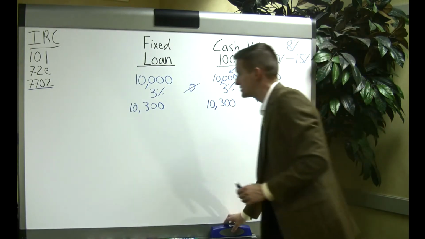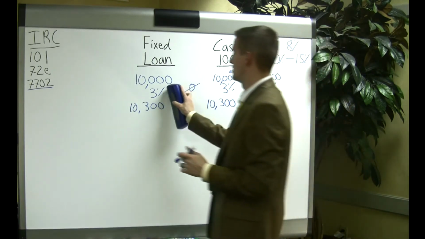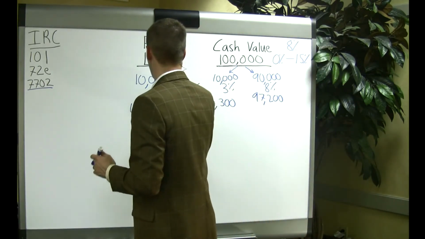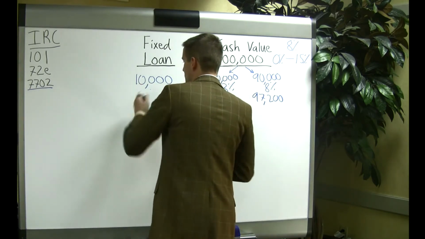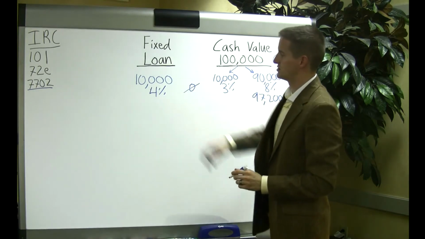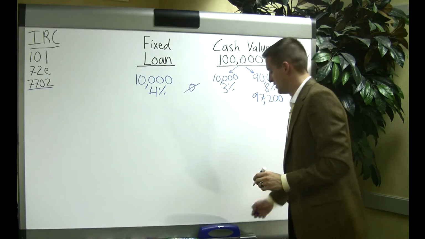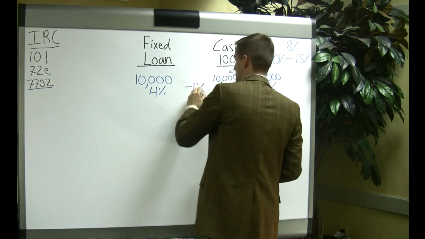Now, some years, if it's in the first 5 to 10 years, some of the companies might charge you more like a 4% charge over here on this side. They'll charge us 4% and credit you 3%. So it's not a zero-wash loan at first. It's maybe a negative 1% spread.